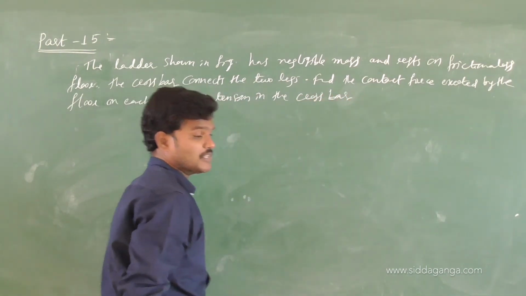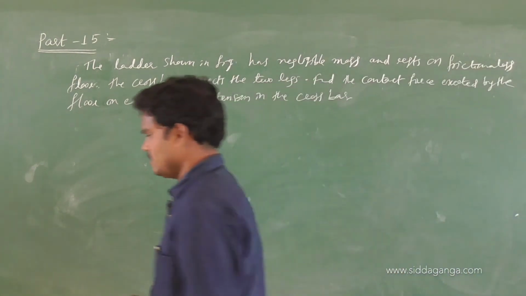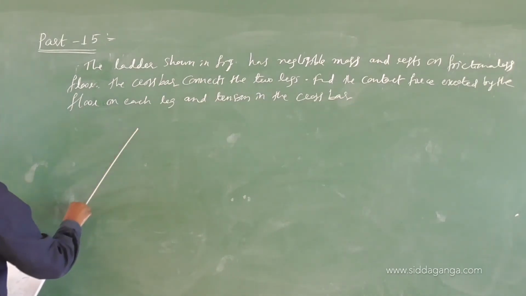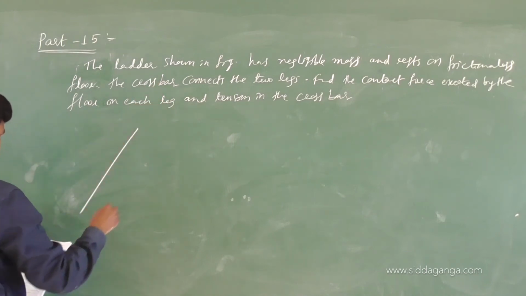So I am going to draw the diagram. The question is still lengthy, but I am reducing it now. By observing the diagram we can understand what they have given. So let me draw the diagram. This diagram will give the complete data. That's why I have added some words here.